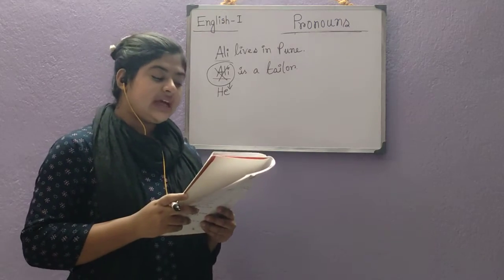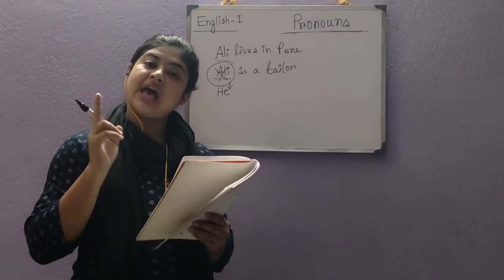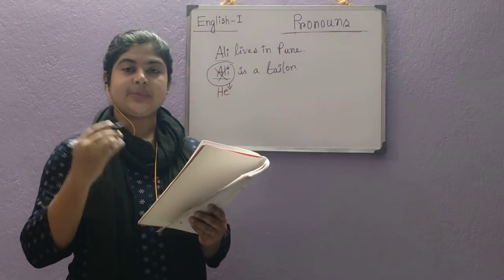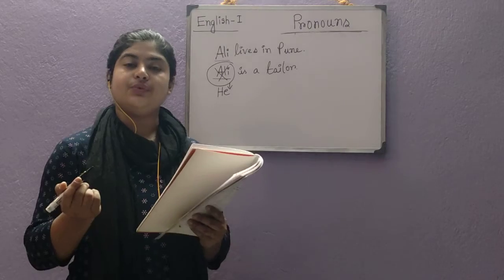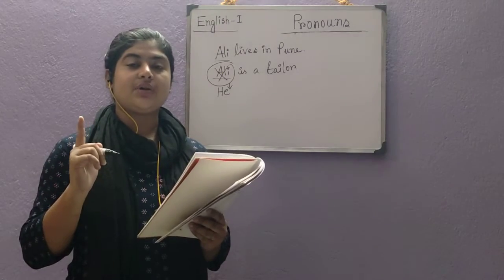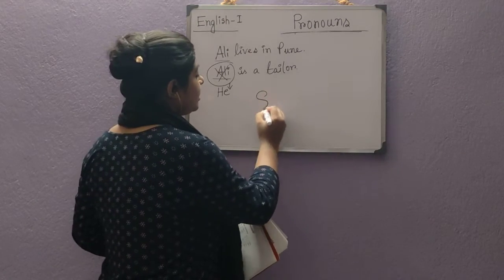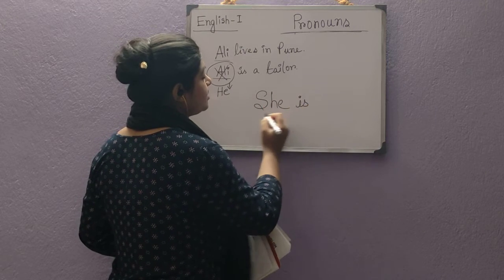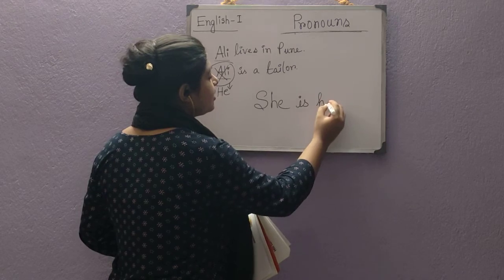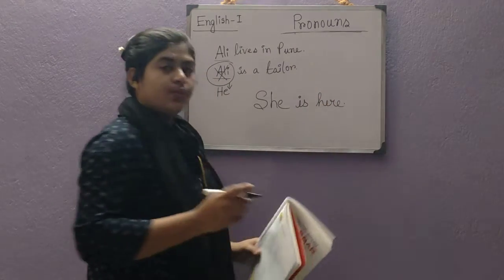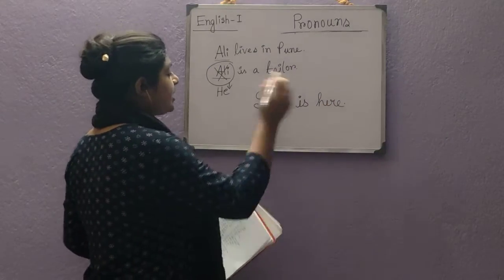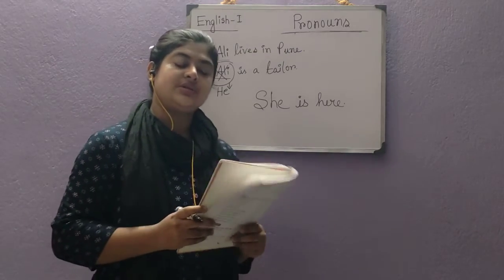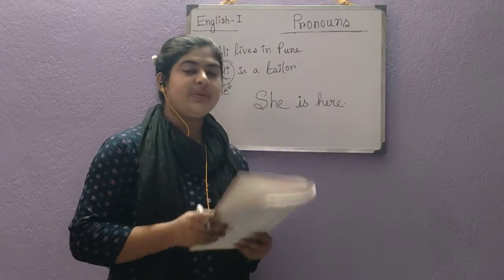Once we have taken the name Shita, in the next sentence we have used a pronoun. What is the pronoun? Definitely she. Shita is a girl, so we should not use the name Shita repeatedly. That's why we use one pronoun instead of taking the name repeatedly.